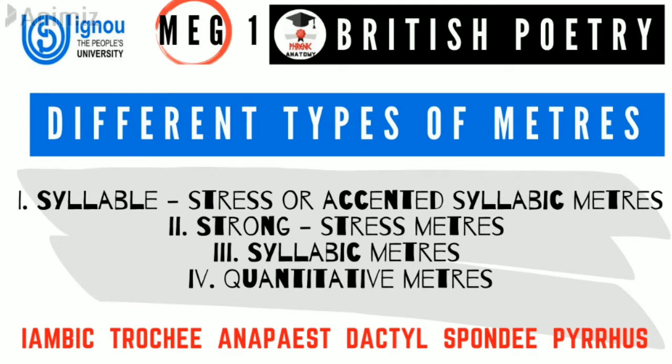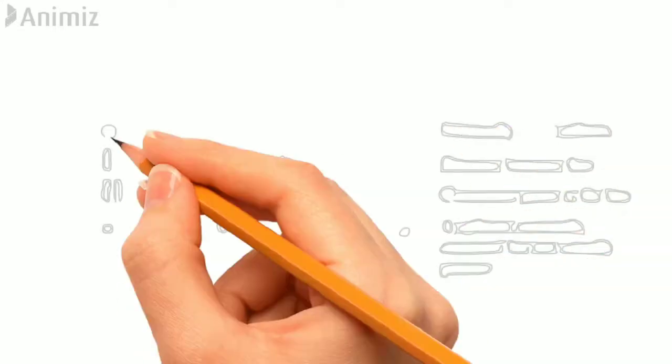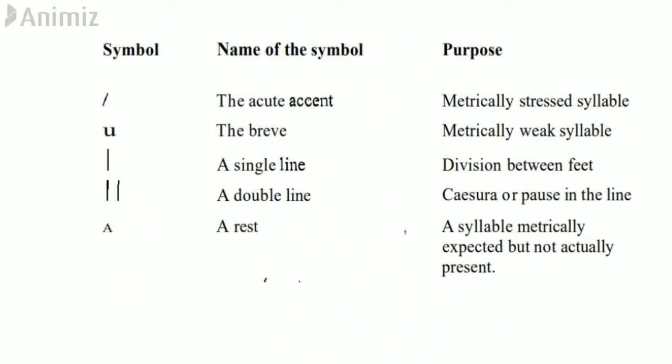Before we start the session, let us quickly revise the symbols which are used in order to scan a passage in verse, and sometimes also in case of prose. On the screen you can see a chart of the symbols, the name of the symbols and the purpose. The forward slash is known as the acute accent, and the purpose of this symbol is to represent the stressed syllable.